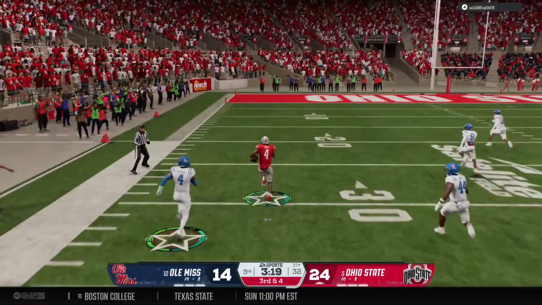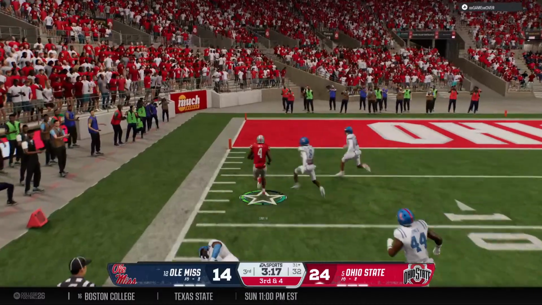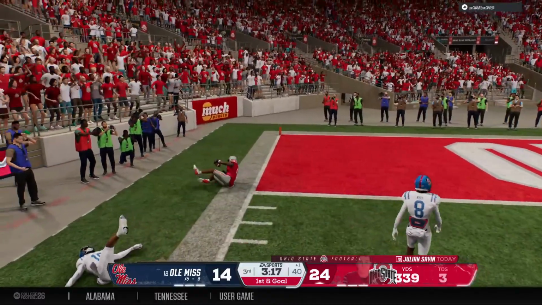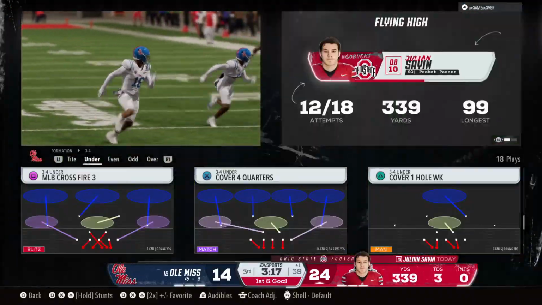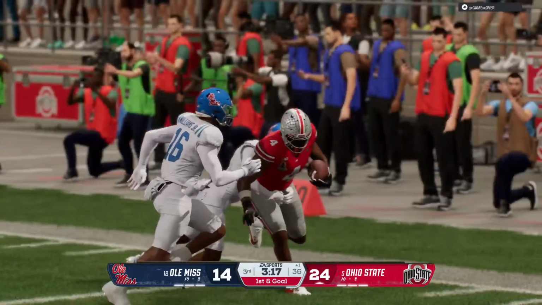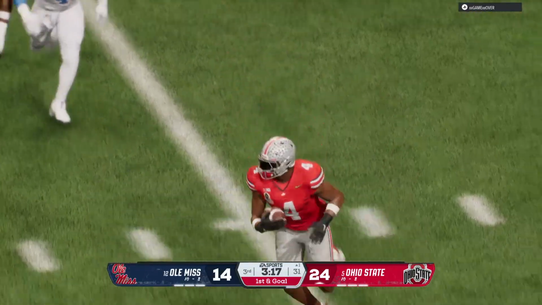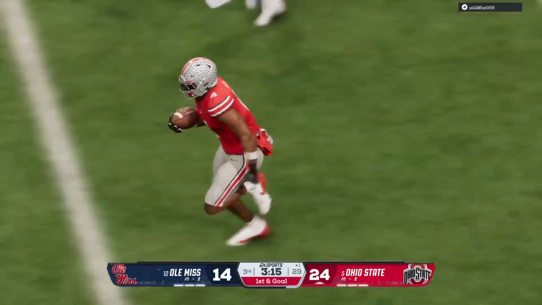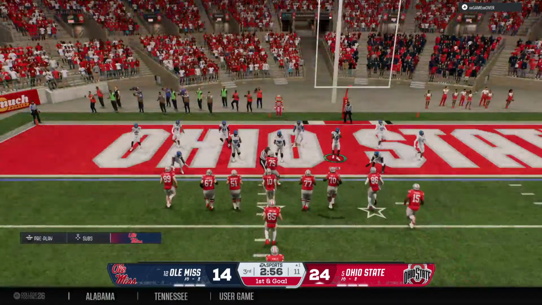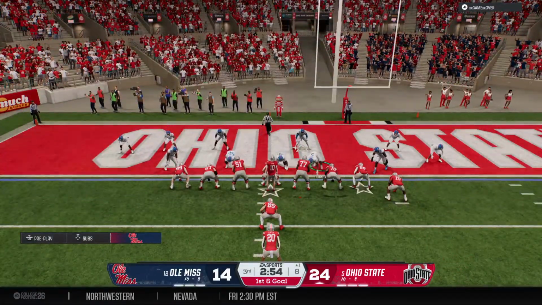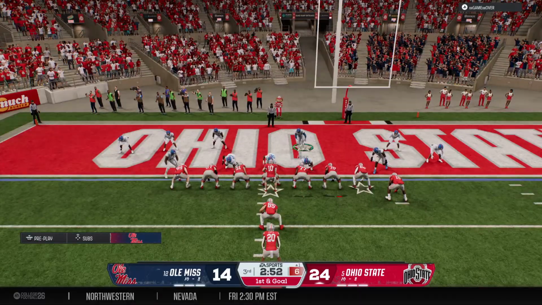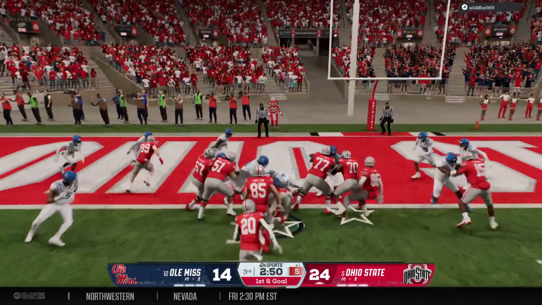Breaks into the clear. Out past the 30. Crosses the 10. And he's finally forced out of bounds inside the 10. Big play to set up a first and goal. Well, this quarterback is unflappable. Here they are working with the lead in the second half. Get to a third down. You got to throw the football. This is where you trust the quarterback to make a good decision, an accurate throw. He does it. You convert, and you keep working that clock.